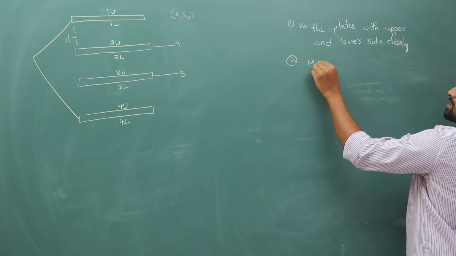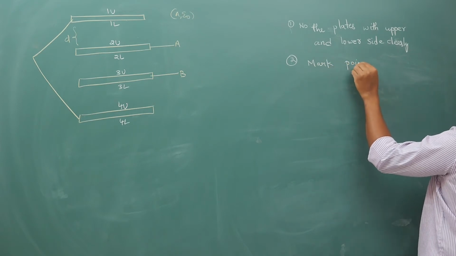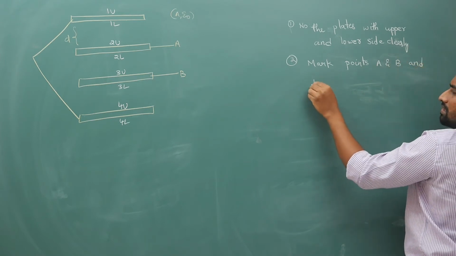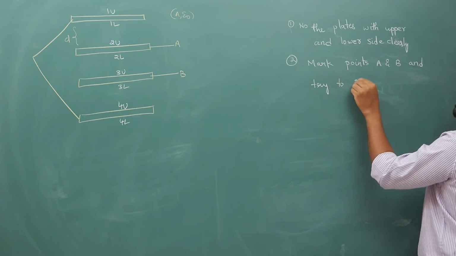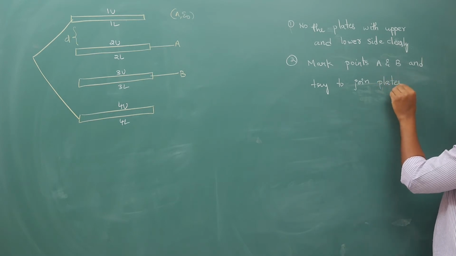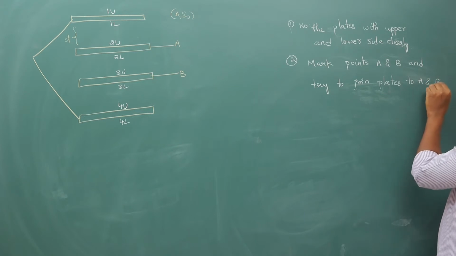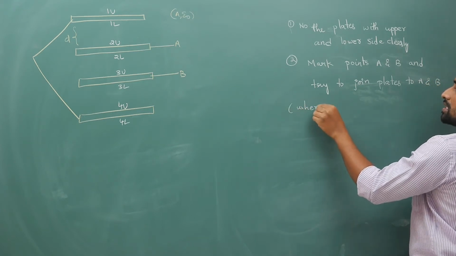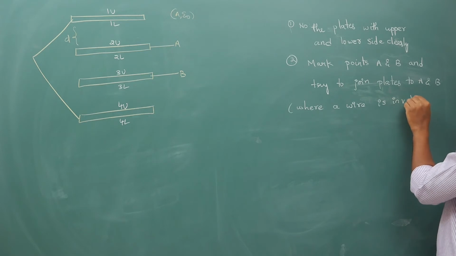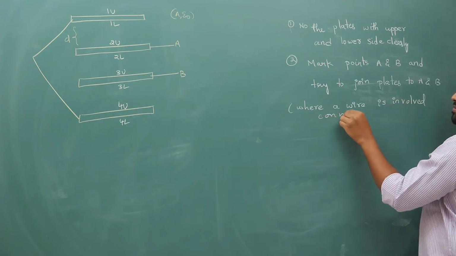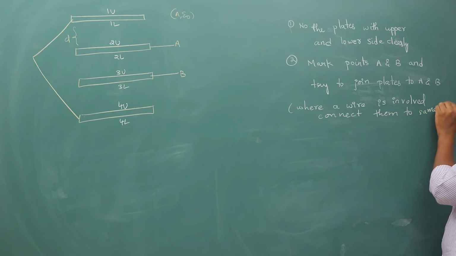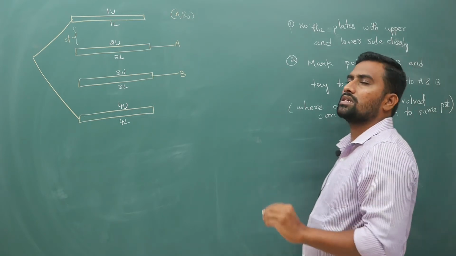Next, second step is mark points A and B and try to join plates to A and B where a wire is involved, connect them to same potential. Very simple. Okay, you follow these steps, you will get the answer.